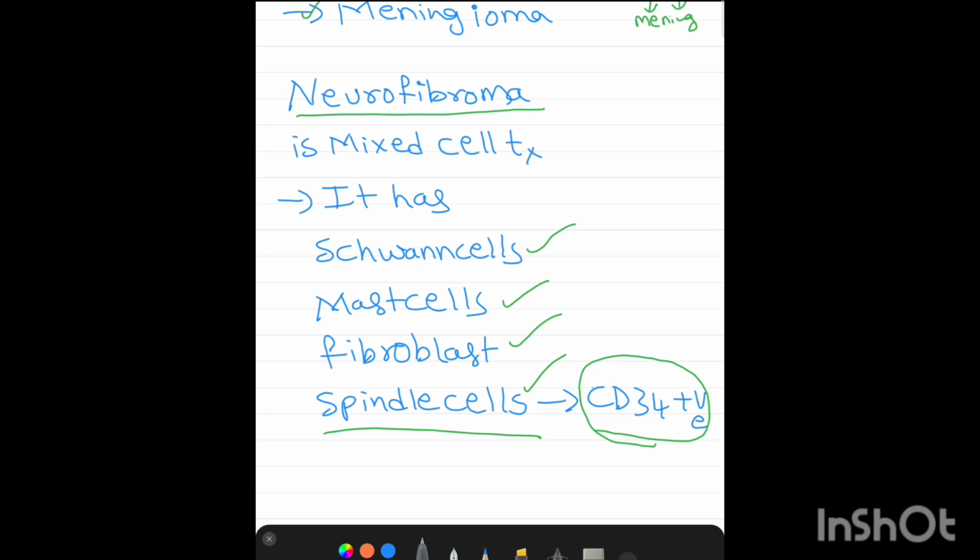Neurofibroma has CD34 positive spindle cells. Repeat again: mast cells, fibroblasts, spindle cells, particularly CD34 positive spindle cells.